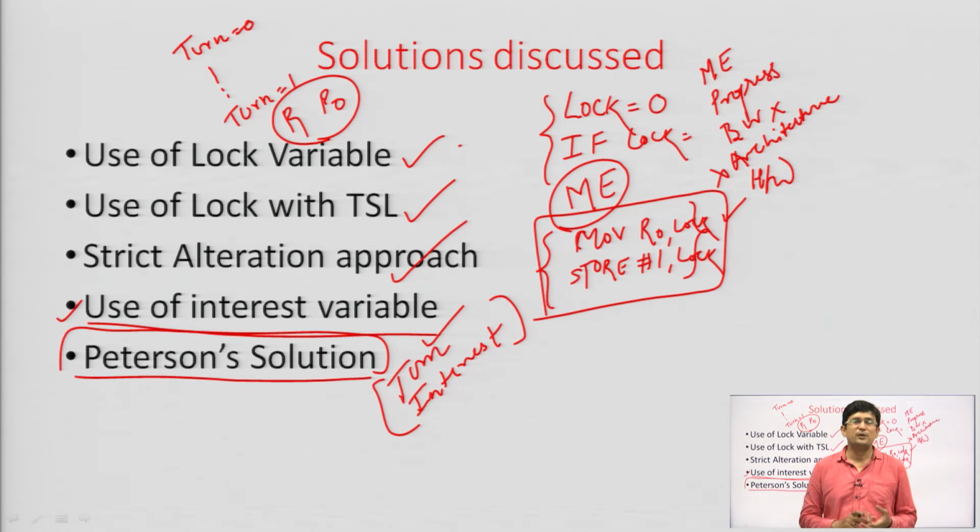So, bounded waiting is there because the alternation is there, and since we are taking the interest of a process before entering the critical section, the progress property is also satisfied. The mutual exclusion will certainly be there, and since this is a software solution, architectural neutrality is also there. So, the Peterson solution was able to provide all 4 properties that we were expecting.